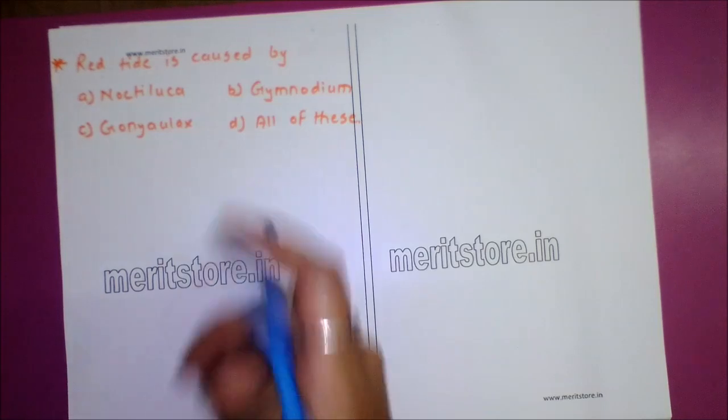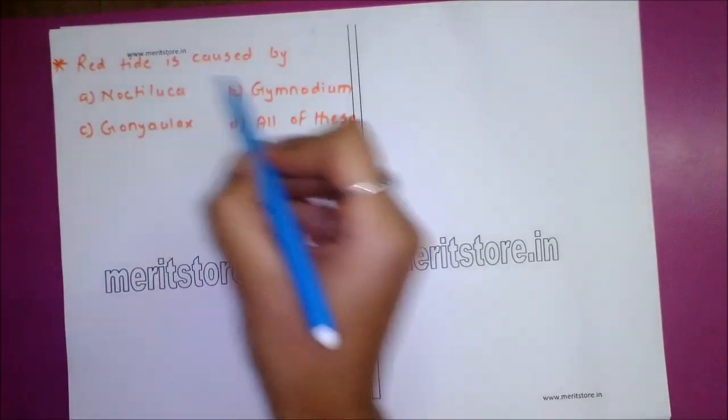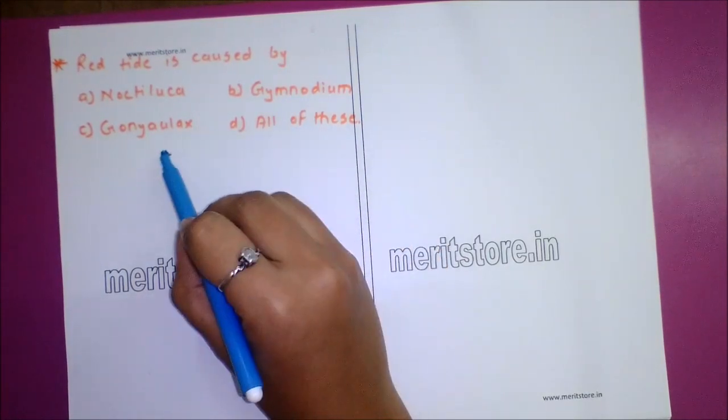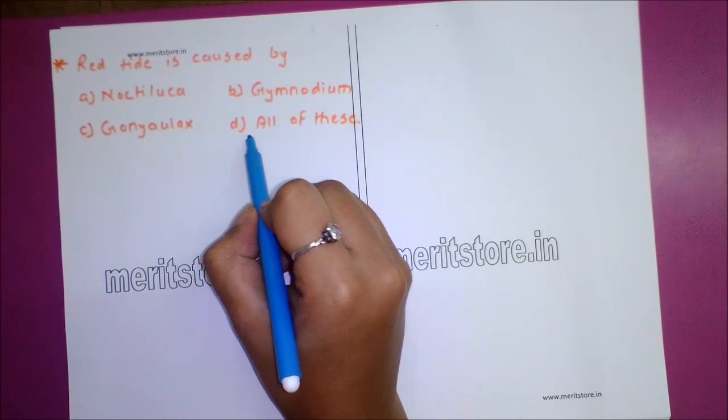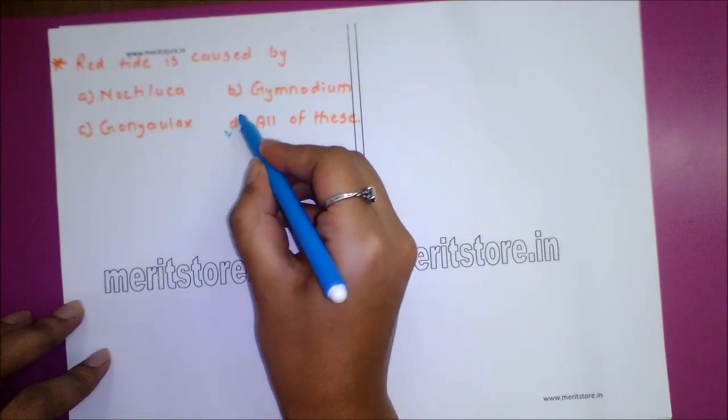Question number 2. Red tide is caused by option A Noctiluca, option B Gymnodinium, option C Gonyaulax, option D all of these. Answer to this question is option D all of these.